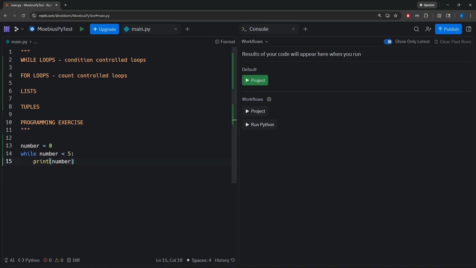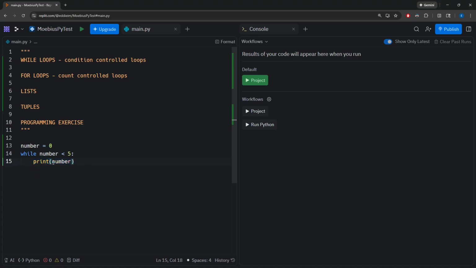So similar to an if statement, the if statement would execute the block statement if the condition is true. Same thing with the while loop. A while loop will execute its block statement as long as the condition is true. So unlike an if statement, where the condition is evaluated once and depending on the results of that evaluation it does or does not execute the code, a while loop will continuously evaluate the condition. And as long as the results of the evaluation return true, we will keep executing the body of the code.